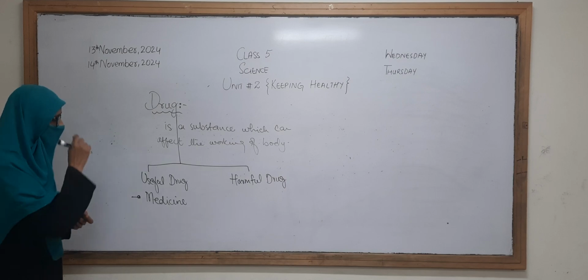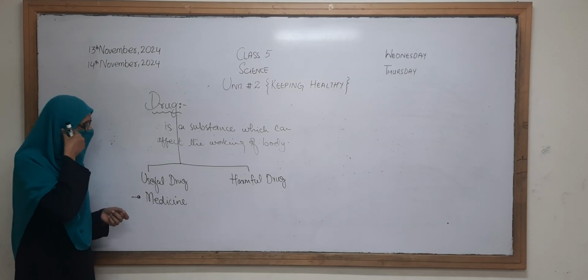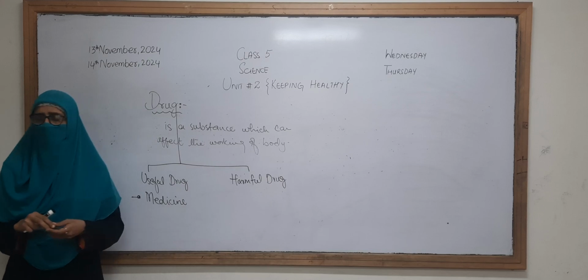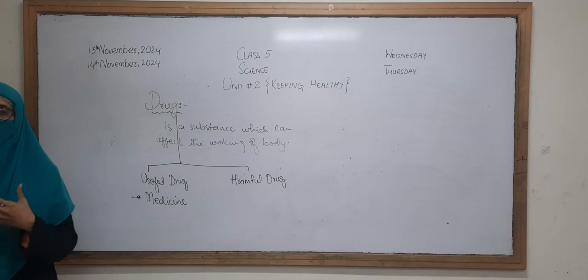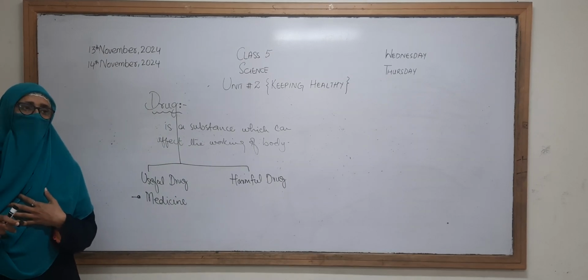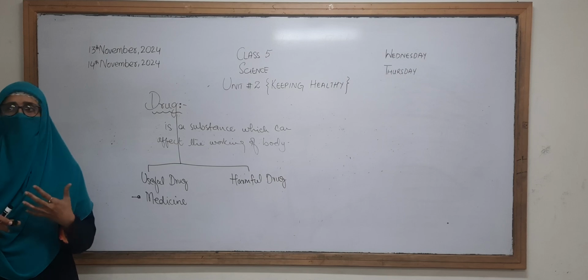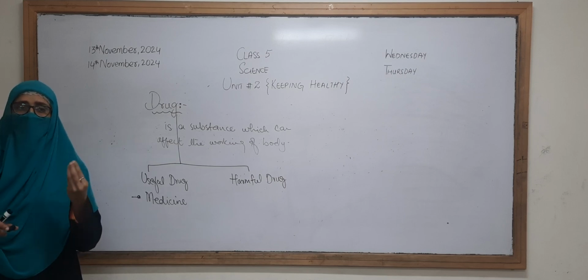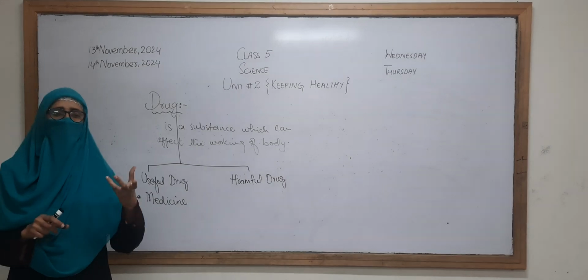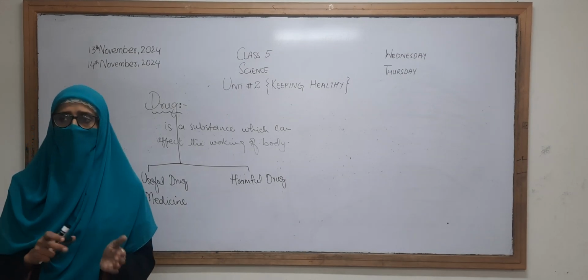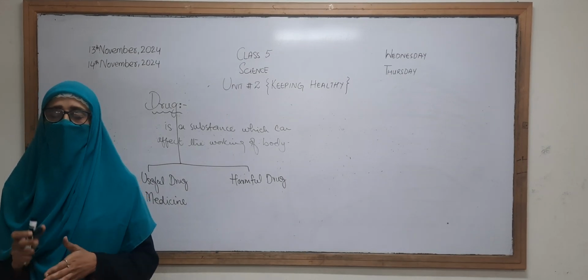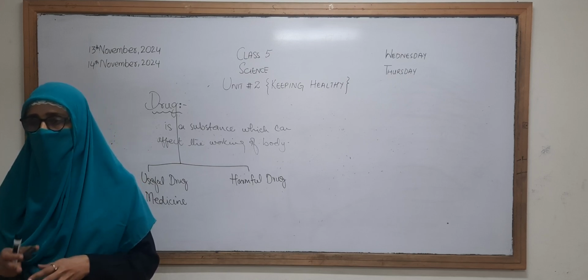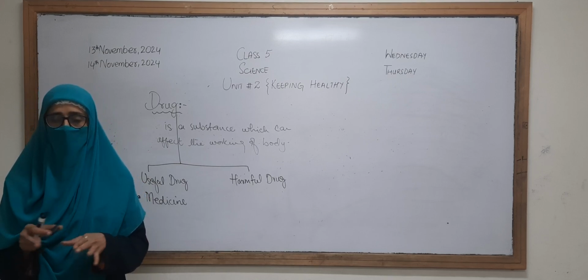Okay. So this is the function of the medicine, and there are also some drugs that we can use in our routine that make us addicted to it. Okay, so that type of drugs are called addictive drugs. And the addictive drugs are those which, once a person gets used to them, it is very hard to get rid of them, to stop them from our routine.